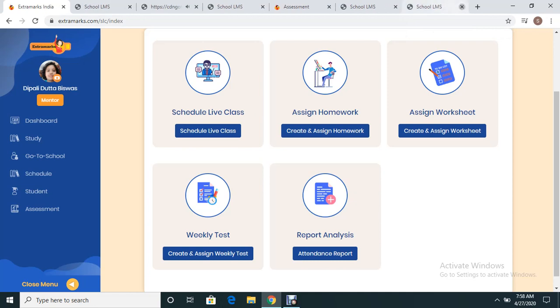So these are a few features which are updated, and I believe it is going to help you make the classroom more interesting and immersive.